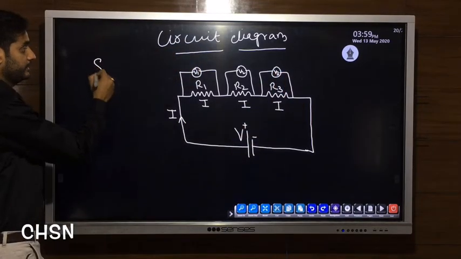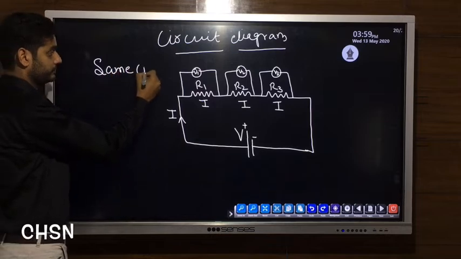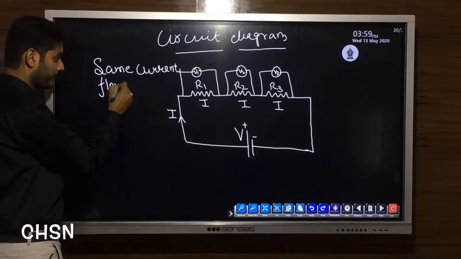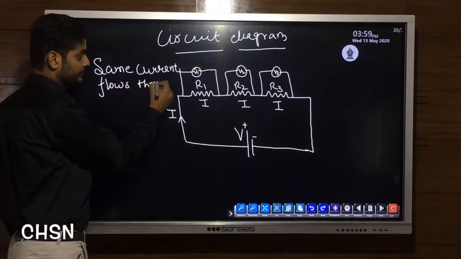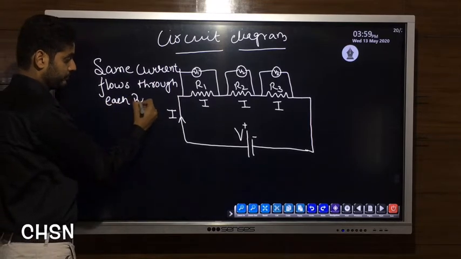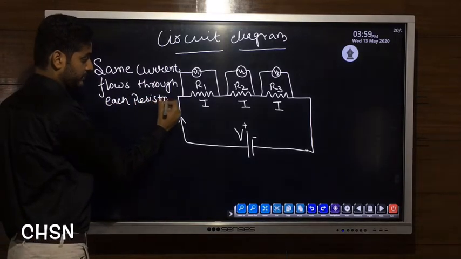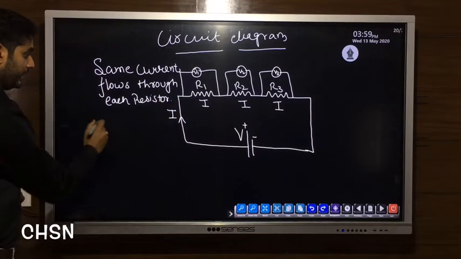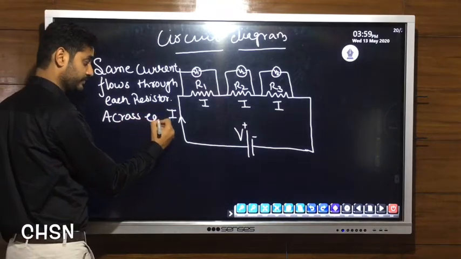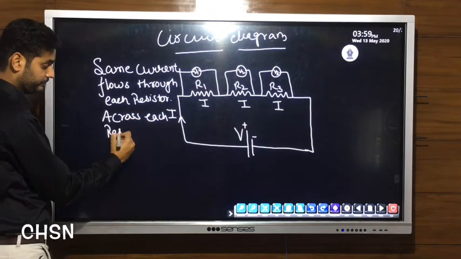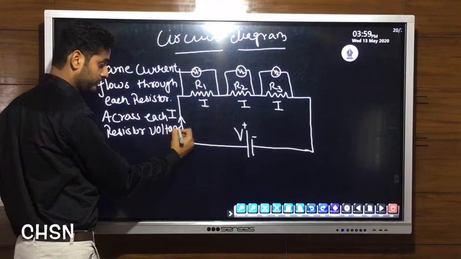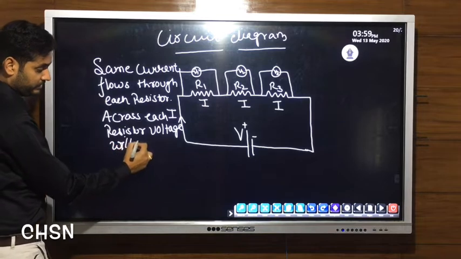Means same current flows through each resistor, and across each resistor, voltage will be different.